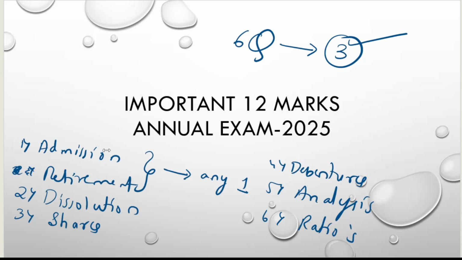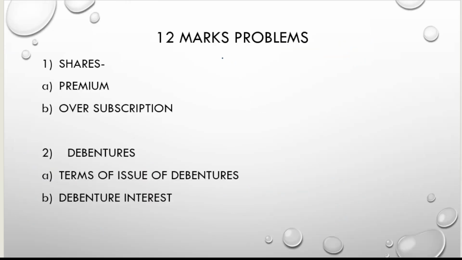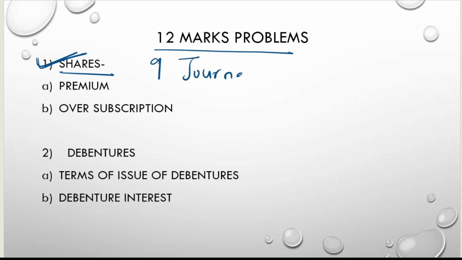Okay. So now we will move on to the 12 marks problems. As I already told you, 6 problems they will give you, and you have to write any 4. So first, compulsory, everyone take the option of shares. Shares you have to compulsorily take as an option, because in shares you don't have many varieties to be practiced, and you have to write only 9 journal entries. Only 9 journal entries with simple changes you are going to get.